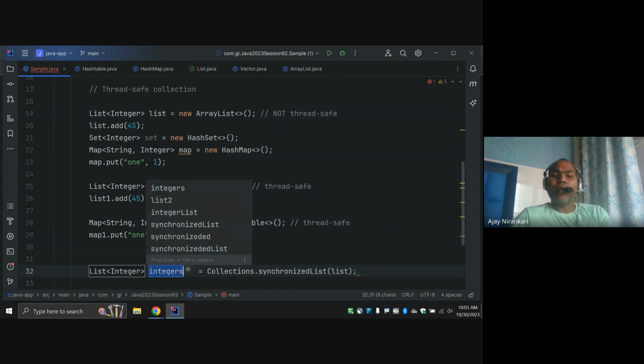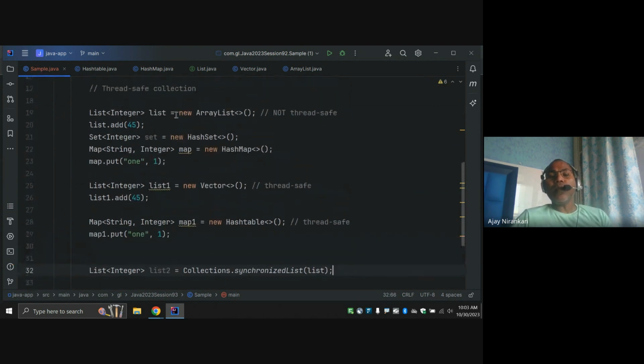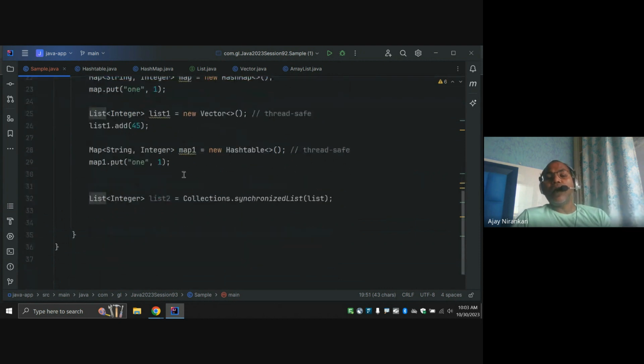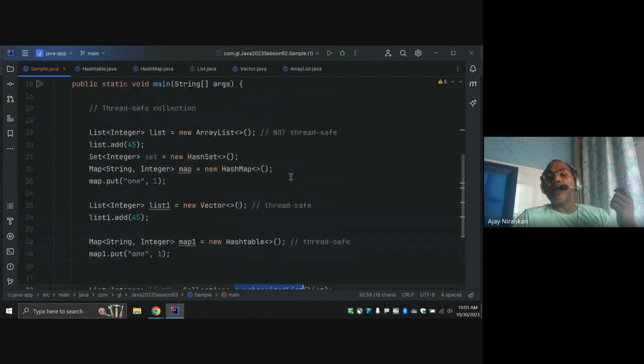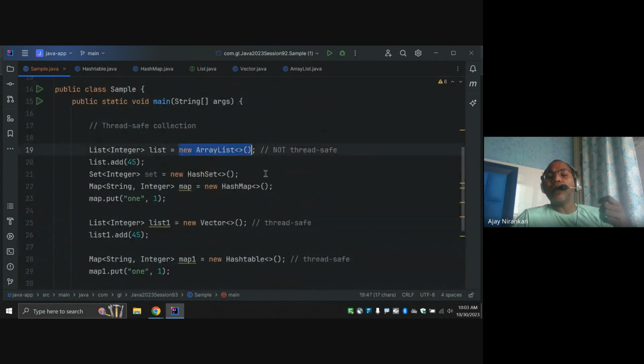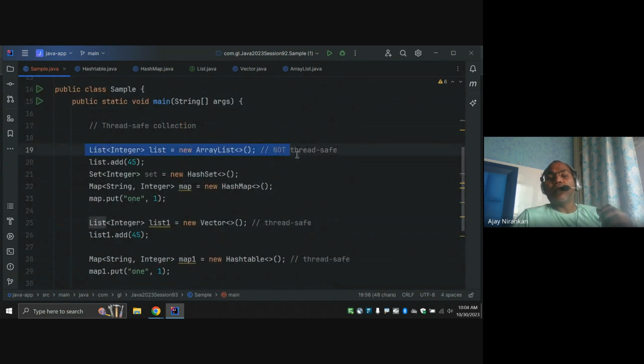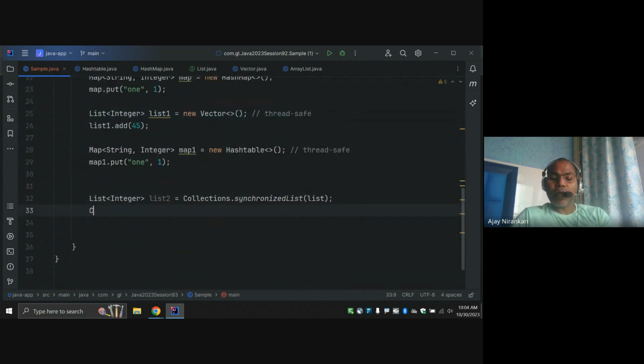Now here is a list. Notice the same list. This list, till now, is non-thread safe. For this list to become thread safe, you can say, hey, this is the list I want to convert to a synchronized list. Sometimes you want this new ArrayList to be thread safe, but you cannot use it directly this way. You can use it this way.